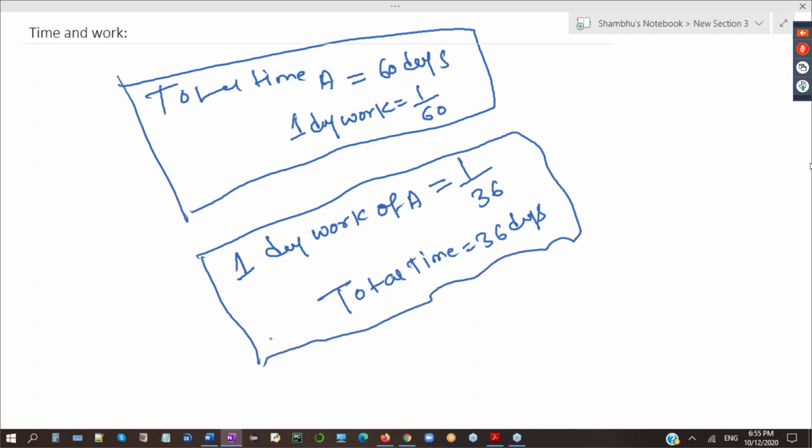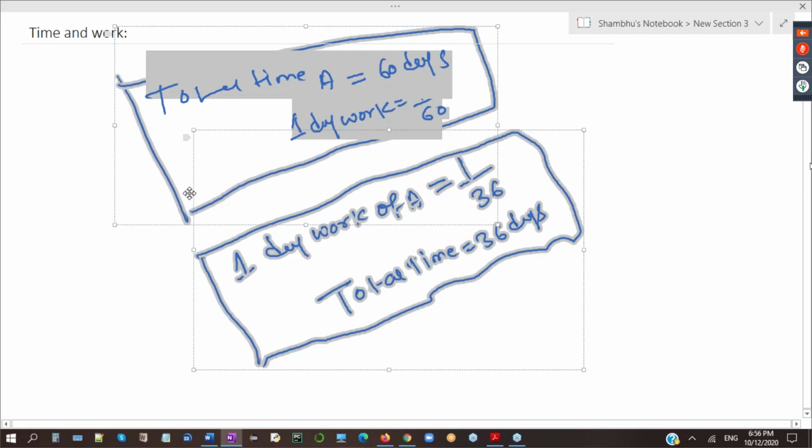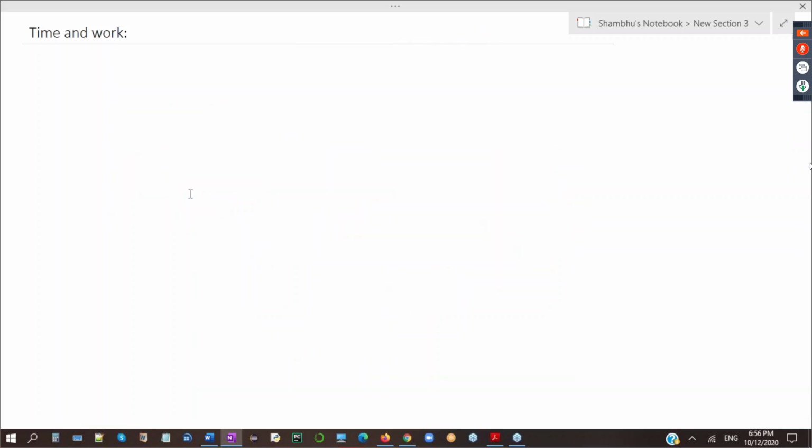So these are the basic points of time and work. If you know total time, 1 day work will be the reverse of that, the reciprocal. And if you know 1 day work, the reciprocal of that is total time. Now I have explained some important points, and I will give one important question right now. I want to see whether, by the explained points, you can put things together and solve this, because what it needs I have already explained. Question is: